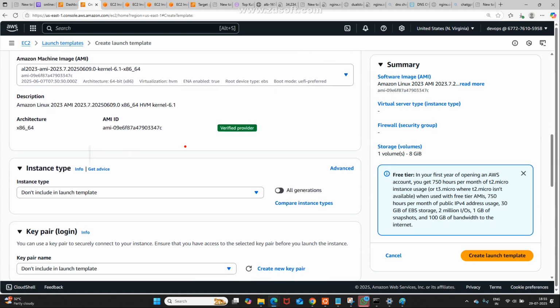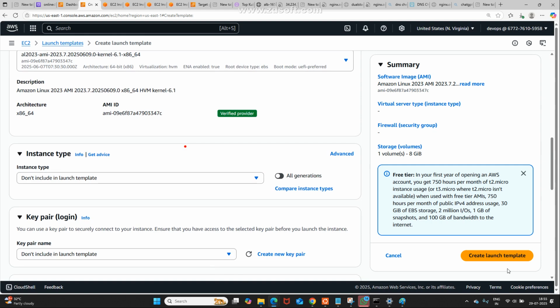From this, what will you do? You are creating one launch template. From that, you are going to launch your instance, creating a new instance. See, a template is a ready-to-use component, a ready-made component. We are going to assign steps. Once you click it, automatically all the steps will work. That is the advantage.